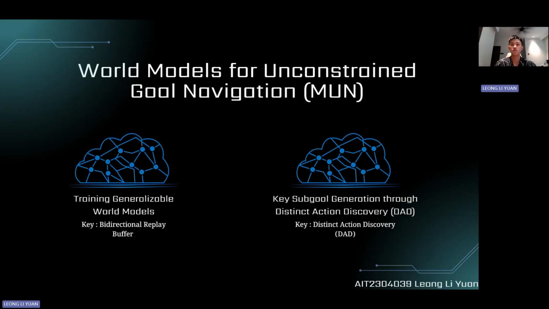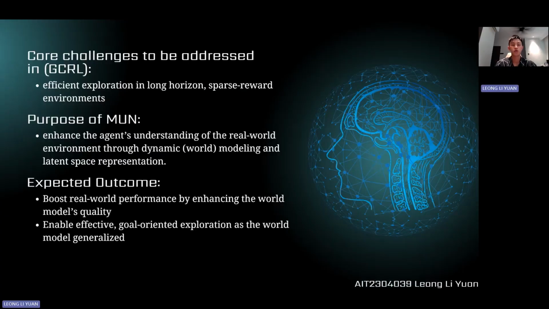So now I'm going to talk about the methodology part for this paper, which is all about the algorithm of this MUN, which is World Model for Unconstrained Goal Navigation. And this covers two subsections, which are training a generalizable world model and also generating key subgoals through distinct action discovery, DAD.